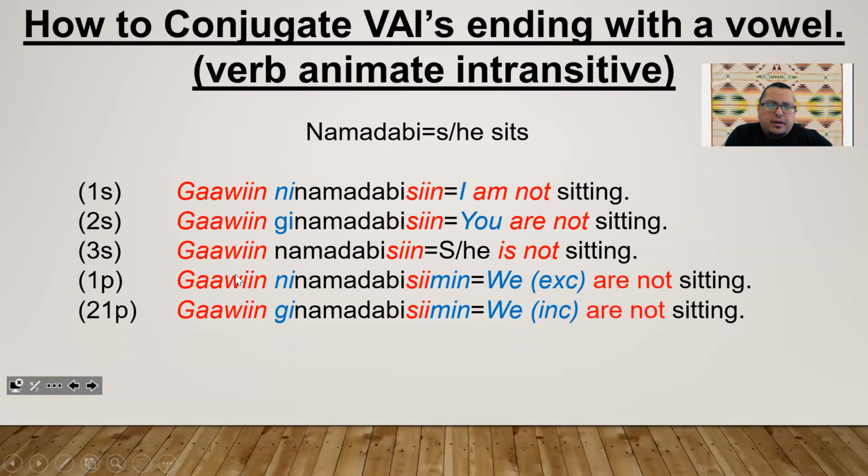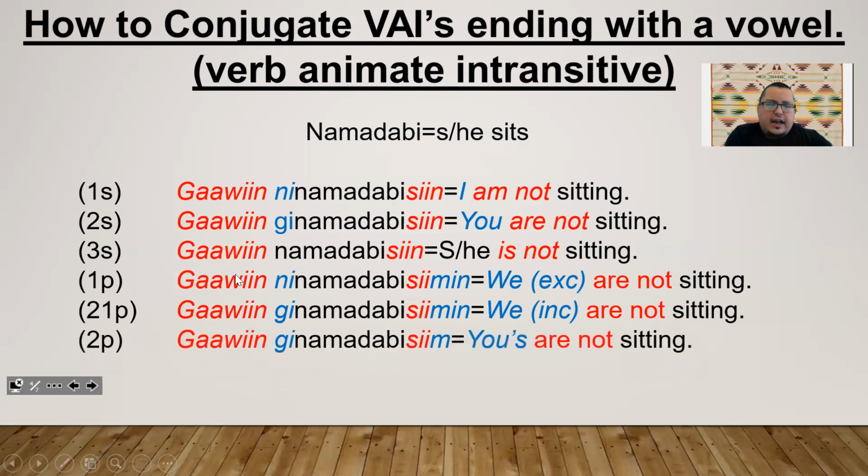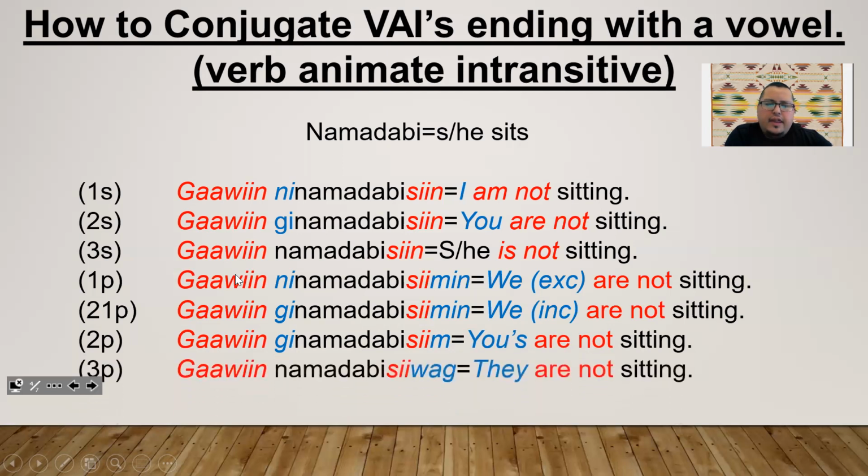Second and first person plural, we, including the person we're talking to: gawin ginamadabisimin. We are not sitting. Yous are not sitting: gawin ginamadabisim. They are not sitting: gawin namadabisiwag.